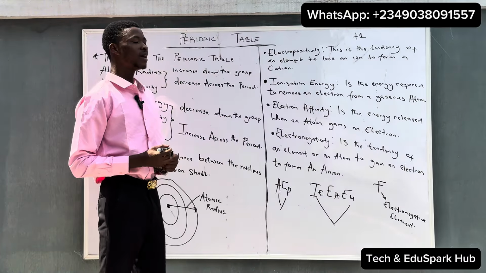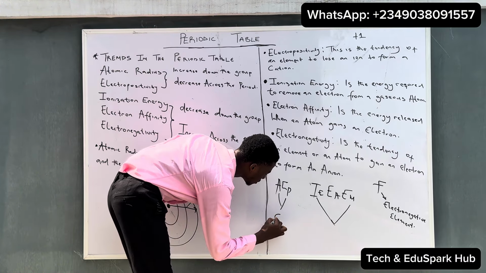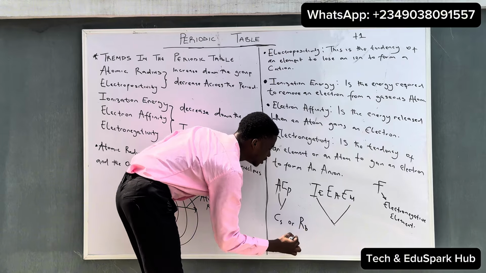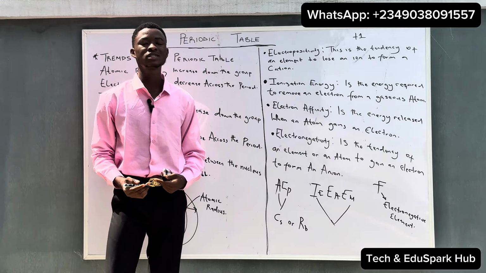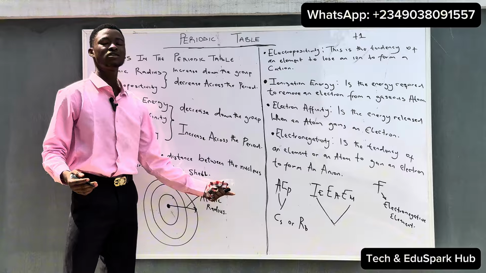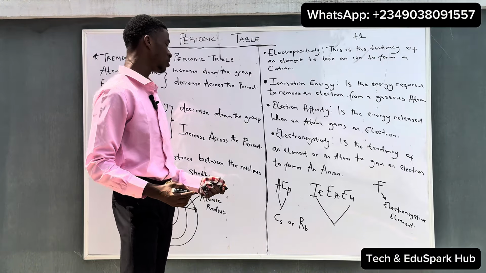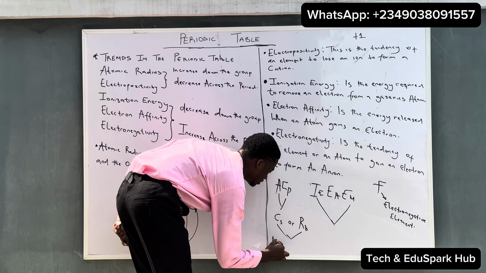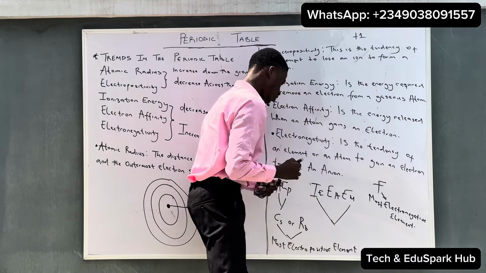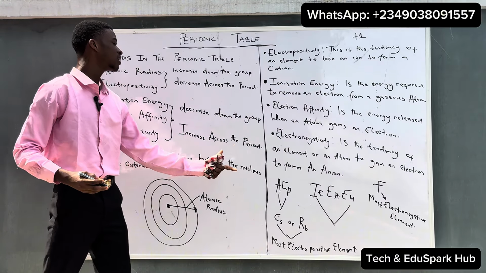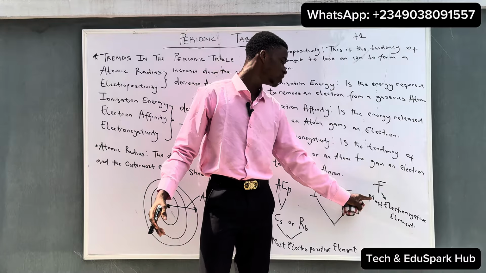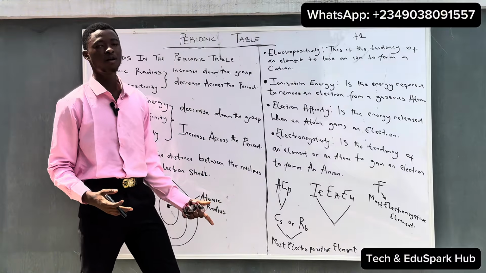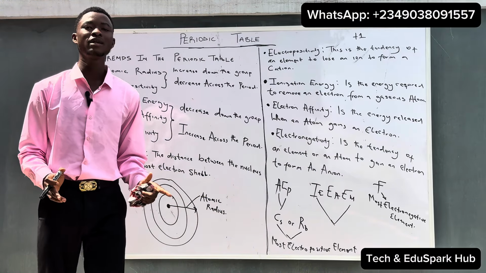And for the most electropositive element, we have cesium or rubidium. Some textbooks might tell you that cesium is the most electropositive element on the periodic table, while some might tell you that rubidium is. So either one of the two, the one you see in the option is correct. It is important to note all of this. You can say the most electronegative element on the periodic table is fluorine, while the most electropositive element is cesium or rubidium. So either one of the two is correct depending on the options.